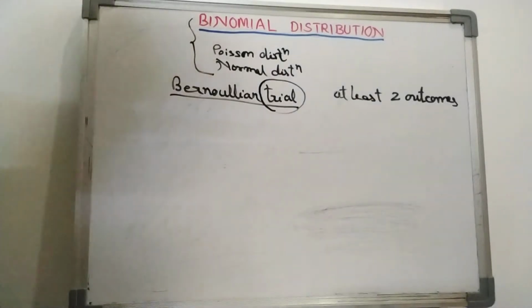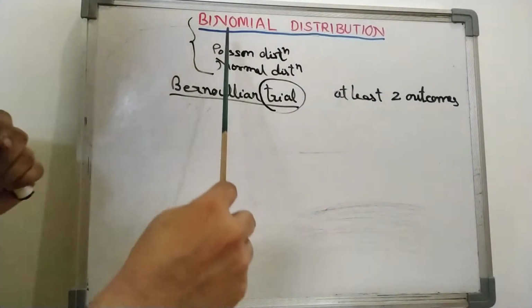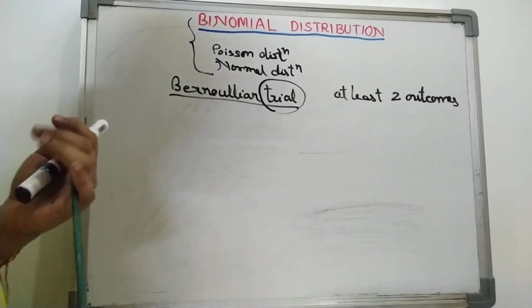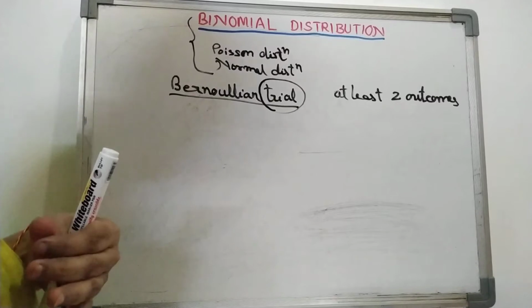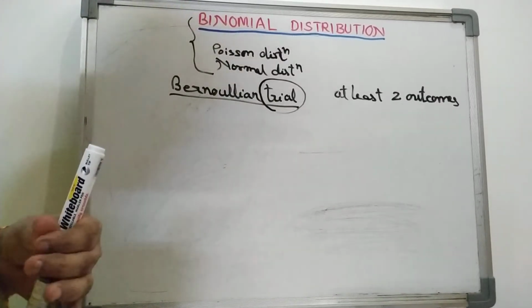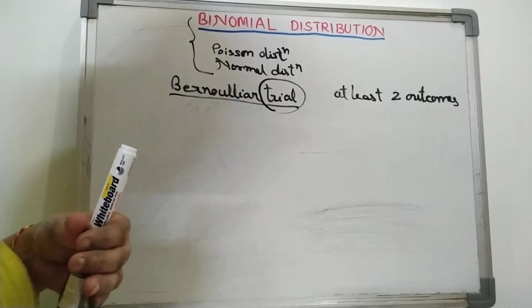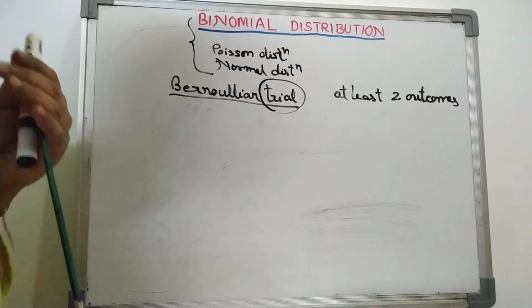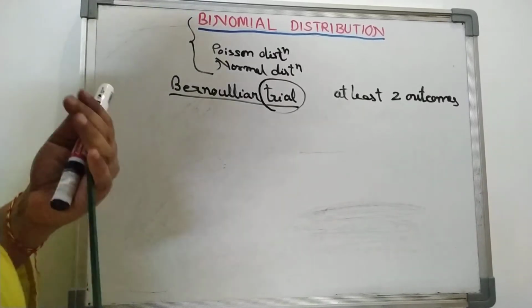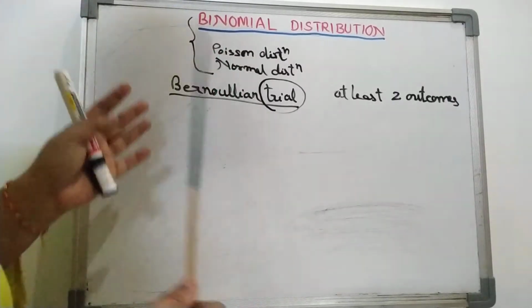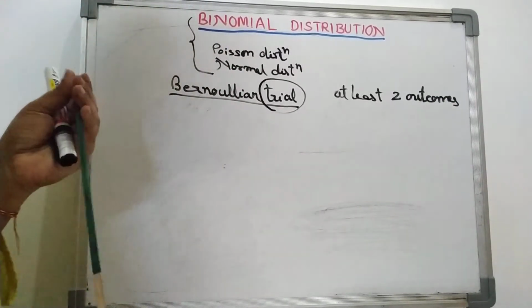Hello students, let's start our new chapter, which is binomial distribution. Earlier we studied random variable, mathematical expectation, probability function, distribution function, mean, and how to find the mean and variance of a random variable. Those are the necessary tools. We studied those tools for studying this kind of distribution, that means this theoretical distribution.